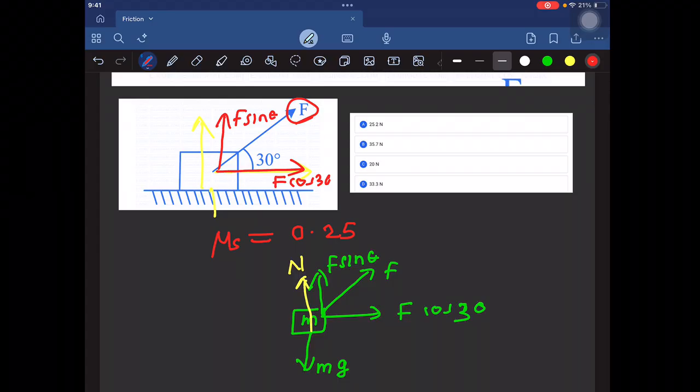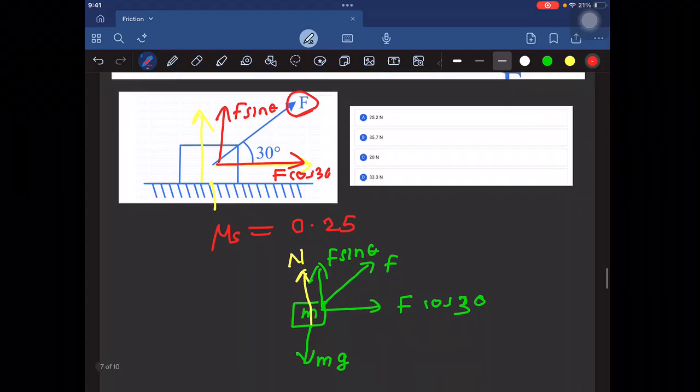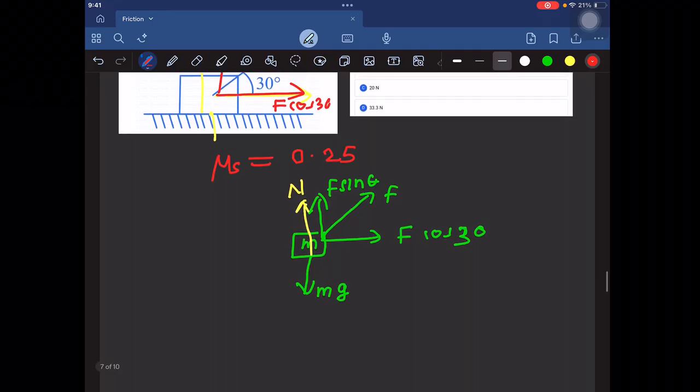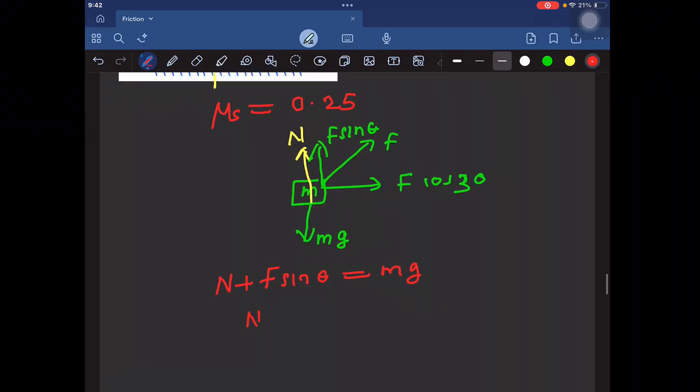Now f will multiply, so you will get f equal to 200 divided by 4 root 3 plus 1. Root 3 equal to 1.73. So this is equal to 200 upon 4 root 3 plus 1, which is equal to 25.2. So which option is correct here? Option A is correct here, 25.2. Okay. Now let me go to the next question.